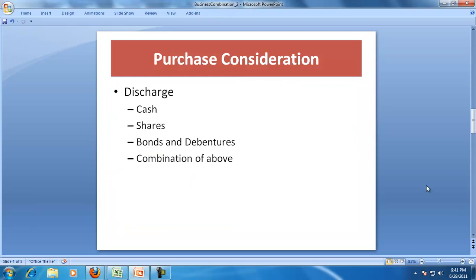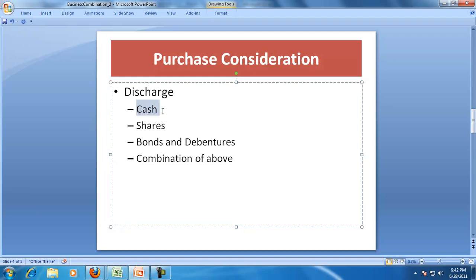And once the purchase consideration is determined, the organization is also required to decide about the discharge of purchase consideration, and the purchase consideration can be discharged in the form of cash or shares or bonds or a combination of any of them.